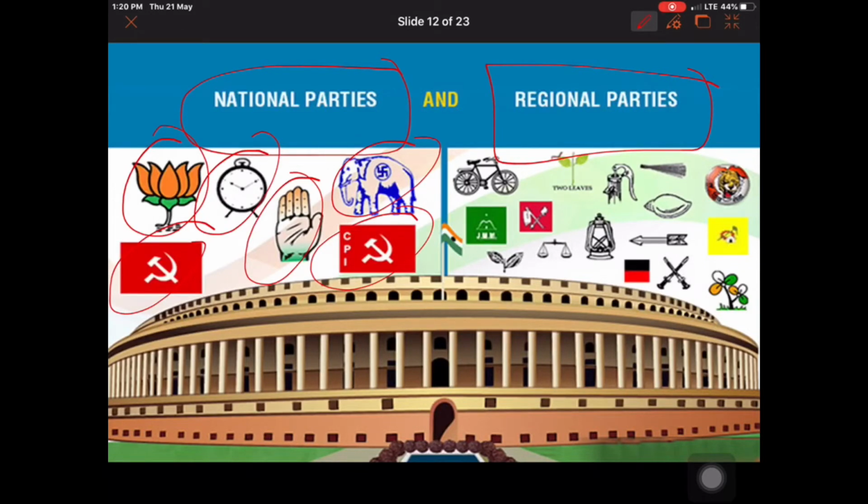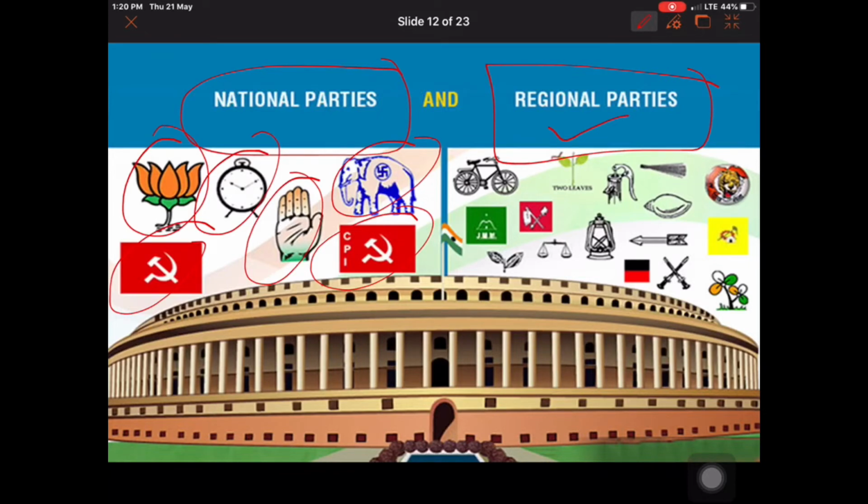For being considered a national party, there is a criterion that must be fulfilled: a particular vote percentage. A party must hold a particular vote percentage in the last Lok Sabha election to be considered a national party. On the other hand, there is a provision for regional parties also.